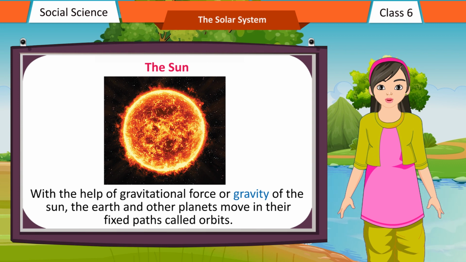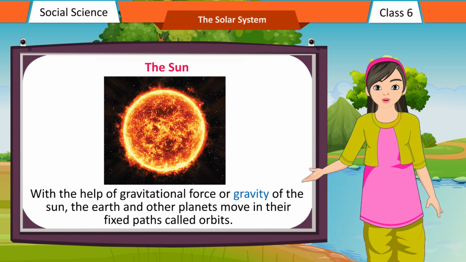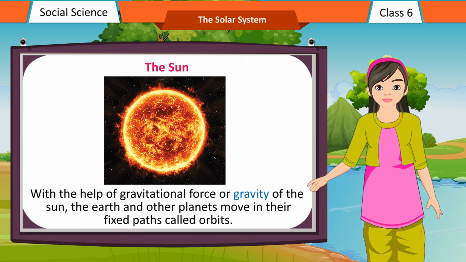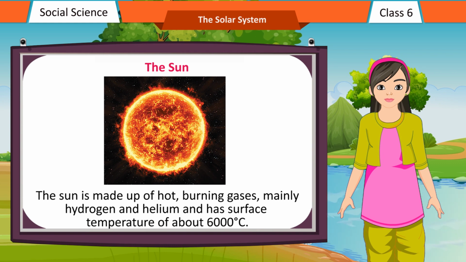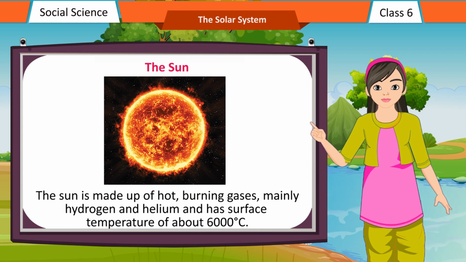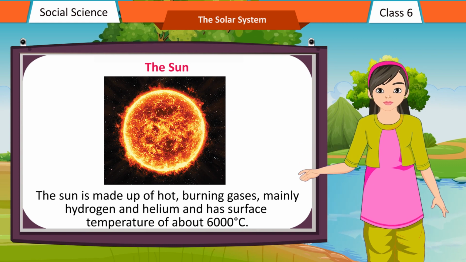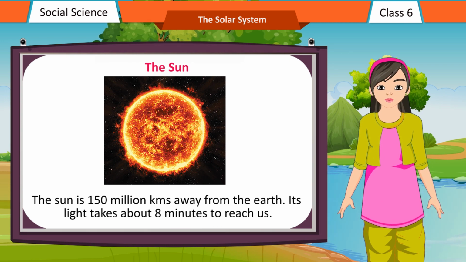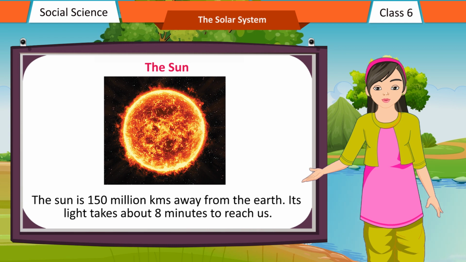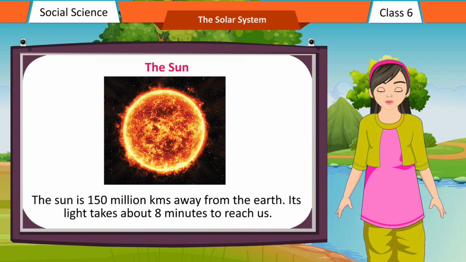With the help of gravitational force or gravity of the Sun, the Earth and other planets move in their fixed paths called orbits. The Sun is made up of hot, burning gases, mainly hydrogen and helium, and has a surface temperature of about 6,000 degrees Celsius. The Sun is 150 million km away from the Earth. Its light takes about 8 minutes to reach us.